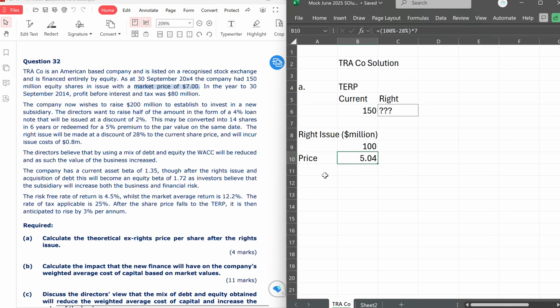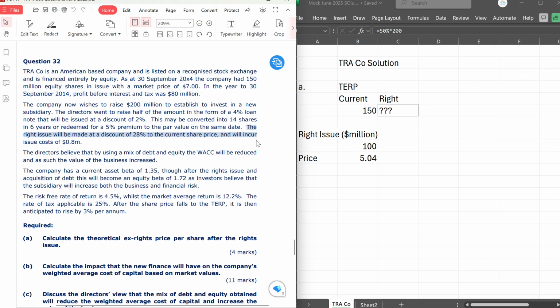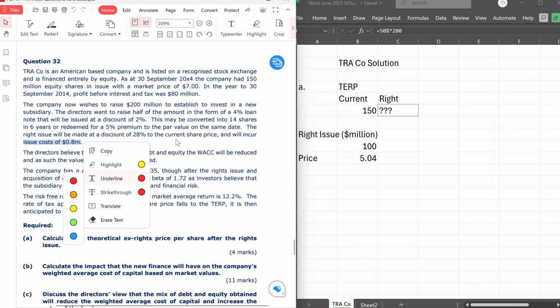However, if we just issue the number of shares that will give us 100 million, we'll run into trouble, because we're not going to make exactly $100 million. Why? Because the question also told us there will be a cost. It's mentioned in the question that the rights issue will be made at a discount of 28% to the current share price and will incur issue costs of $0.8 million.